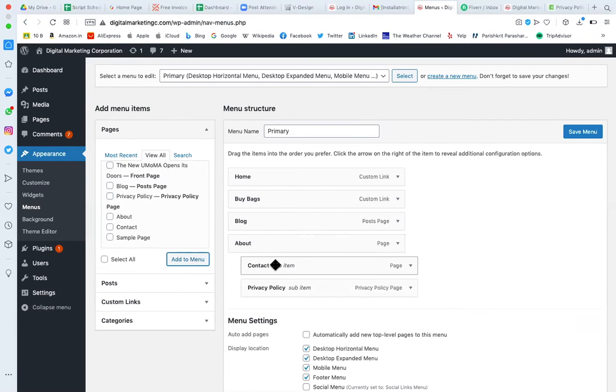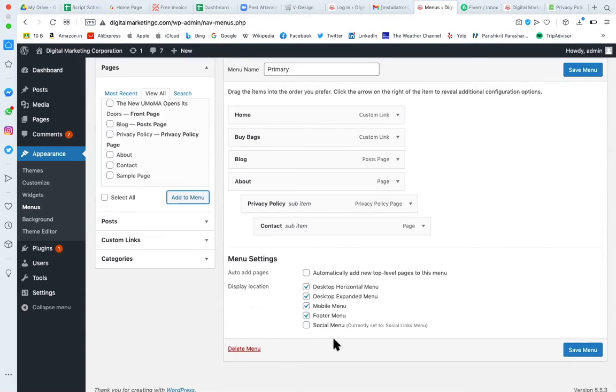No, contact in general should be standalone, right? So it's up to you. I'm just showing you how you can, if you want, make contact a sub menu of the privacy policy. We can decide the location where you want to show this, and then you can click on save.